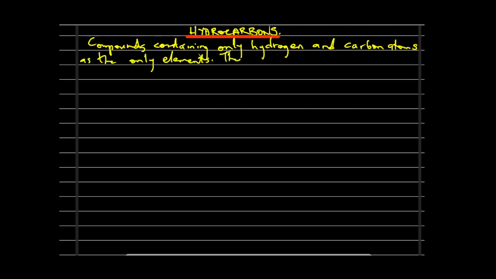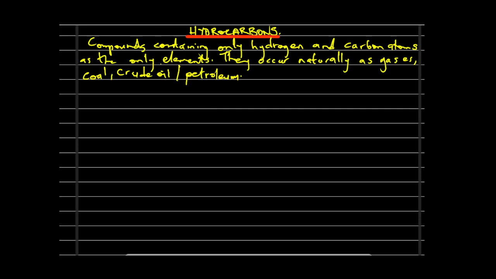They occur naturally as gases, coal, and crude oil or petroleum. So that is what hydrocarbon compounds are.